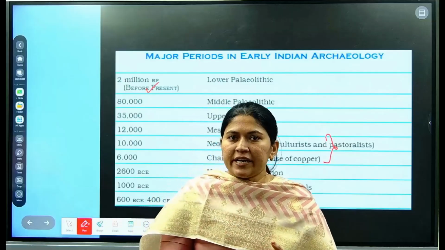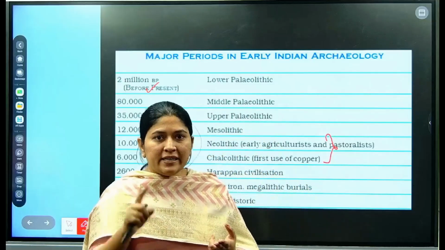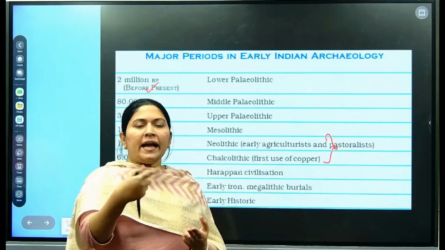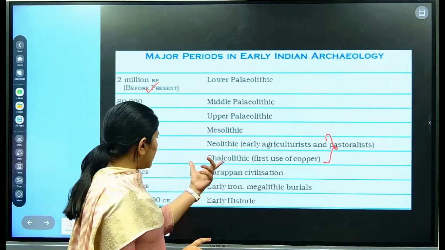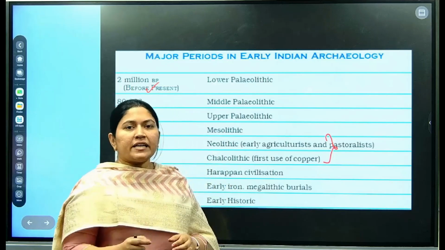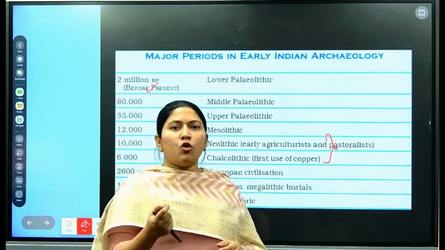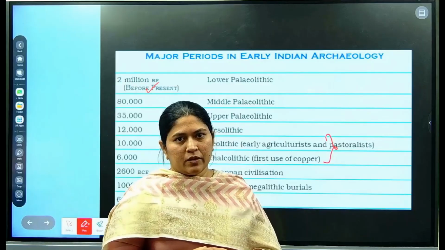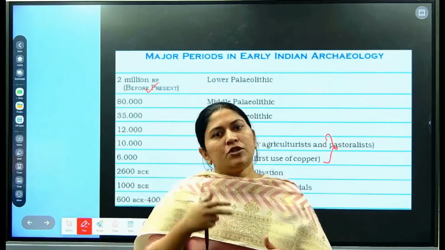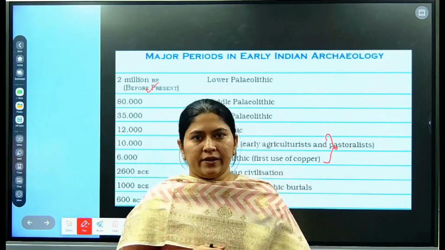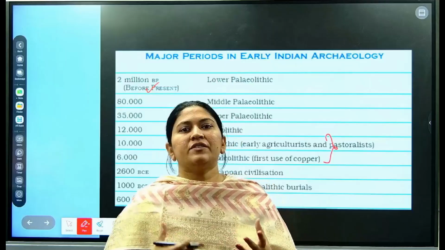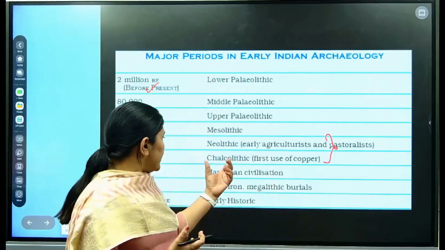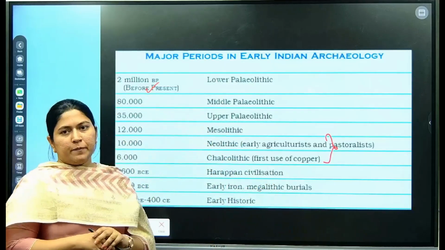Second, they started to follow animal husbandry. And during the Chalcolithic period, they started to use the copper metal first, and in the Iron Age they started using iron completely. This is the development of civilization during the Stone Age and post-Stone Age period.